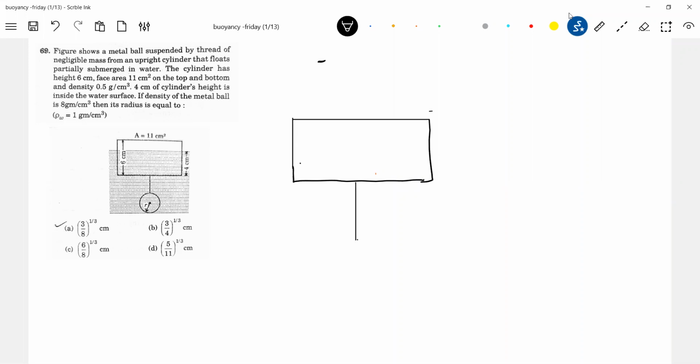This is a thread. Okay, the liquid is present till here.